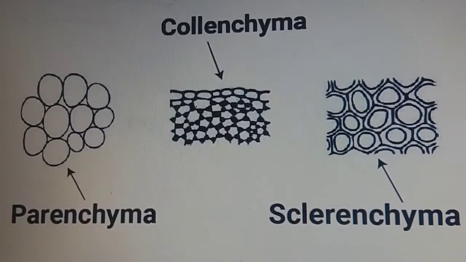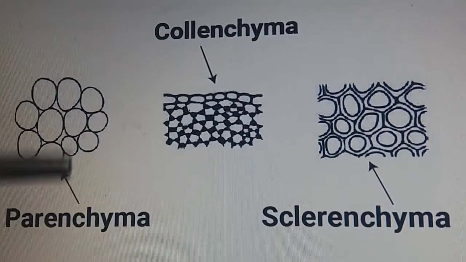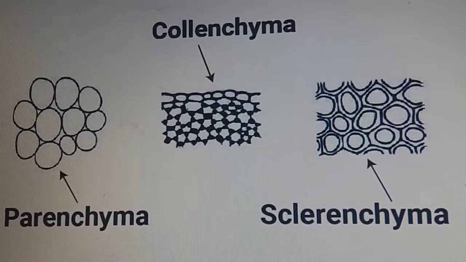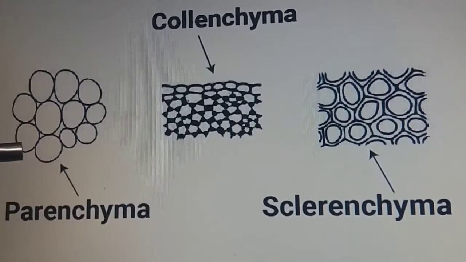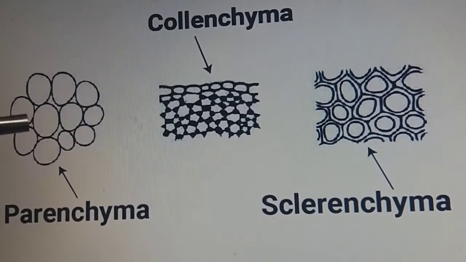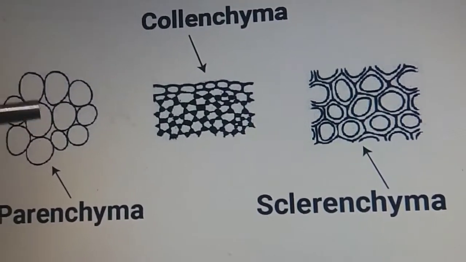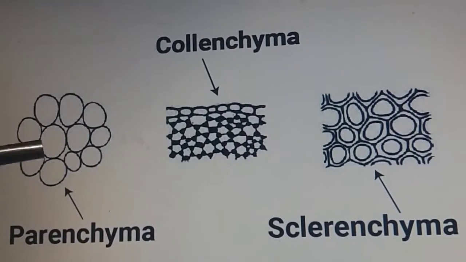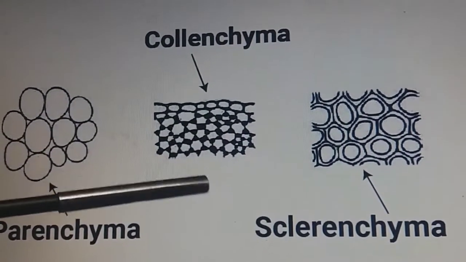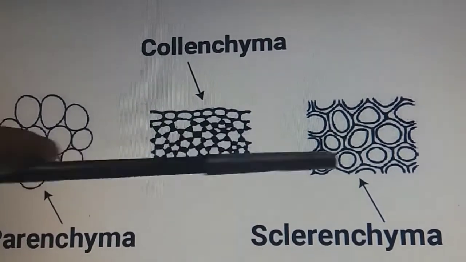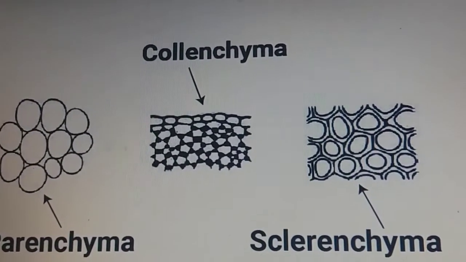Moving forward, if you see the diagram of all the three types of simple permanent tissues, you will see that these are the parenchymatous tissues and they have spaces in between the cells, that means intercellular spaces are present. In the collenchyma, there is no intercellular space. In the sclerenchyma, absolutely no space.